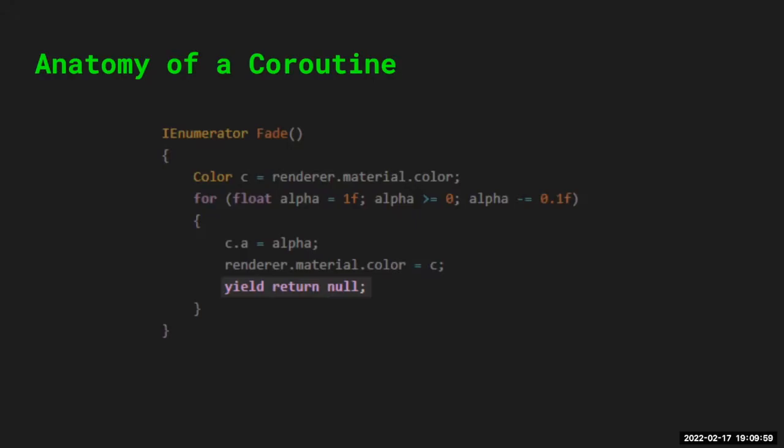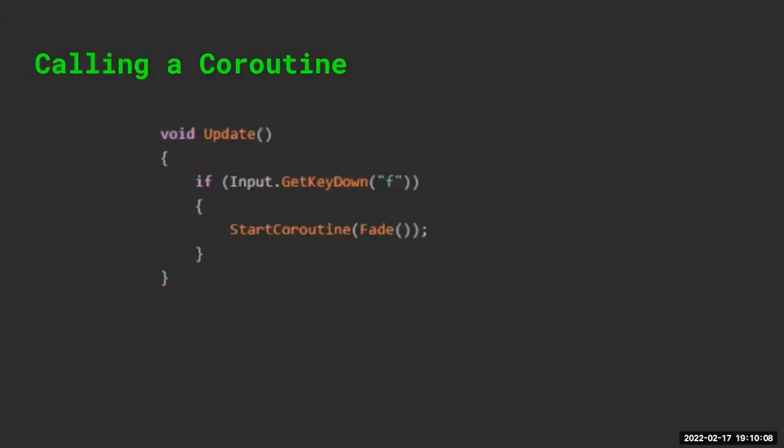But there are other ways to do that. So, if you want something to happen over a certain amount of time, like lerping, you want to do your for loop with a delta time. But there are other applications, other things you can do with a coroutine. But finally, calling the coroutine is pretty easy.